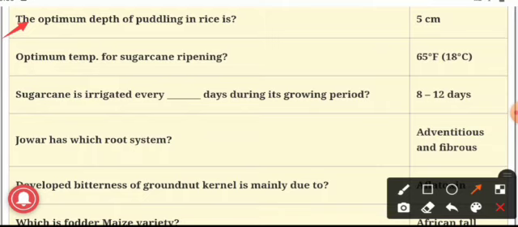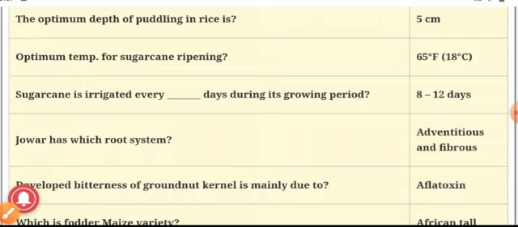Our next question: optimum temperature for sugarcane ripening. The answer is 65 degree Fahrenheit or 18 degrees Celsius. See, basically sugarcane is a tropical crop, and the best temperature suited for sugarcane is 28 to 32 degrees Celsius. But for ripening purposes, sugarcane requires relatively low temperature in the range of 18 degrees Celsius.